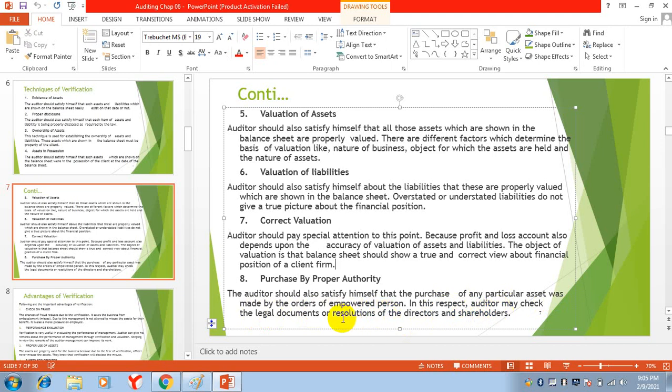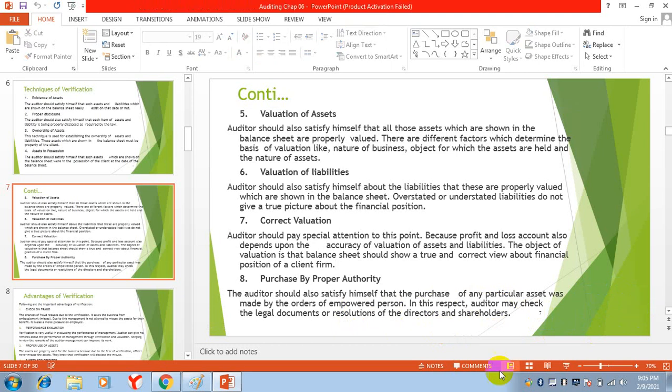Suppose the company purchased land, they will check whether it is mentioned in the resolution of the directors and shareholders or not. Because without the permission of the top management and shareholders, you can't take big decisions. So the auditor will check whether permission is taken or not.